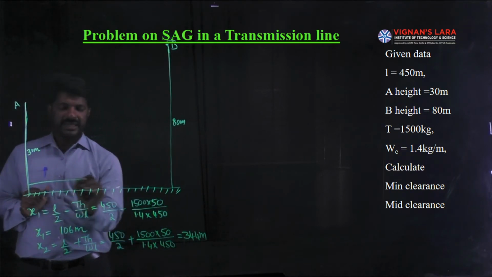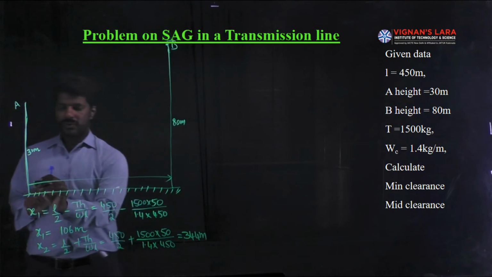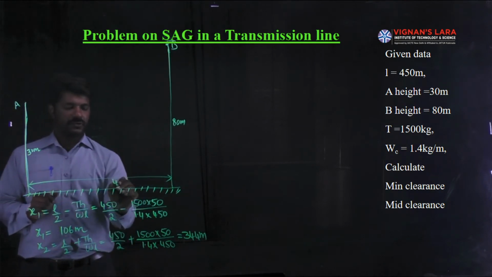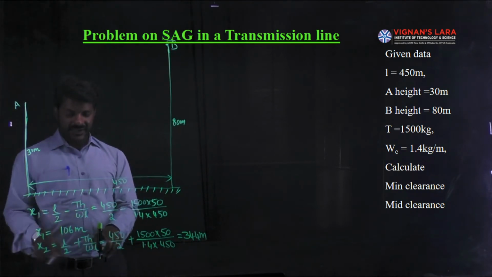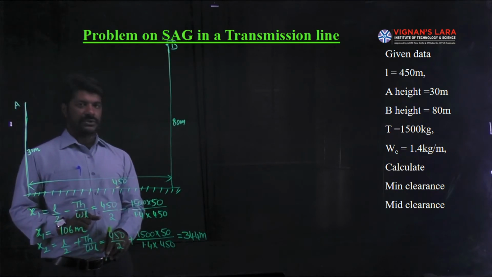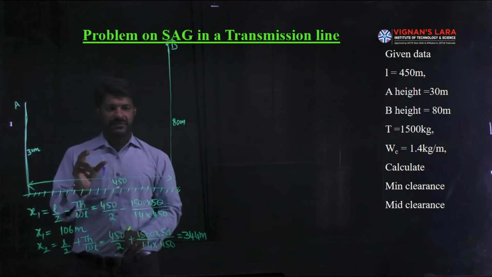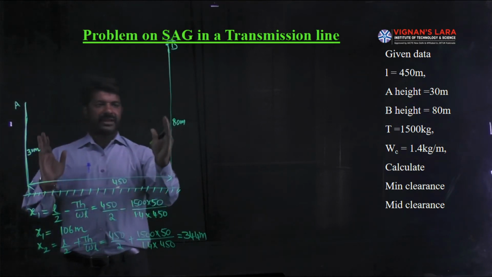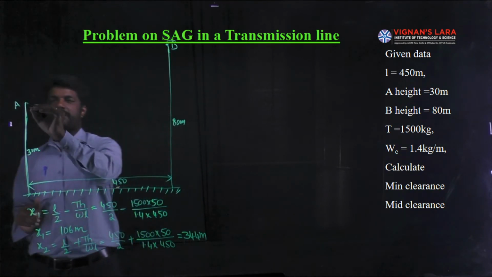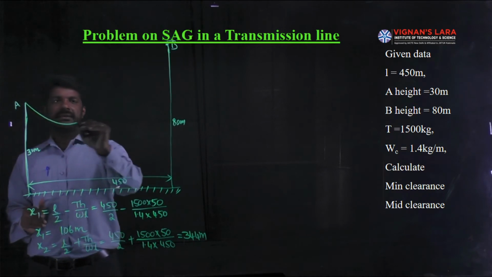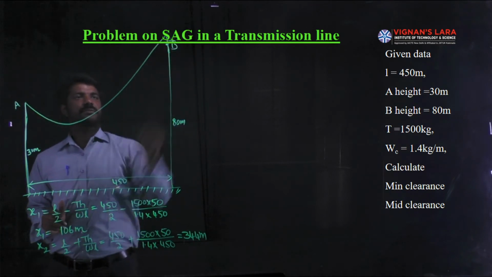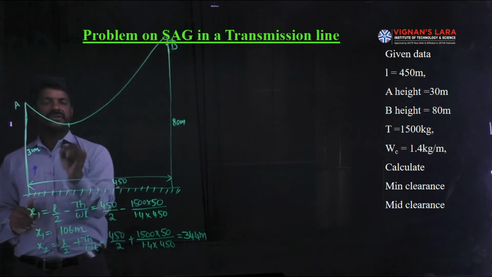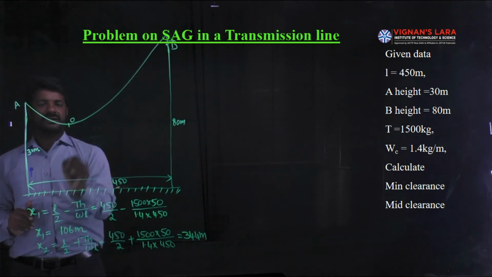I mean to say, the span between the two supports is 450 meters. Since x1 and x2 are positive values, we assume that for positive x1 and x2, the lowest point of the conductor will lie in between the supports. Then the profile of the conductor path will be like this. It is the profile of the conductor path, and this is the lowest point of the conductor, called O.